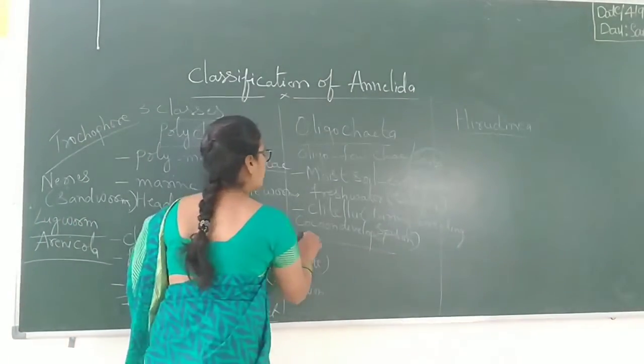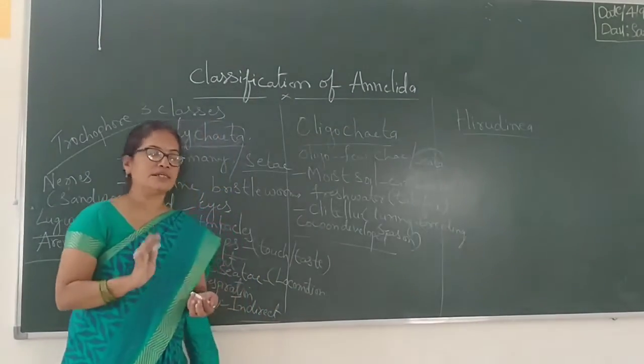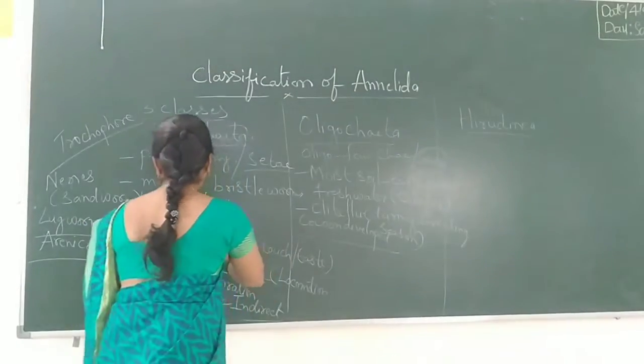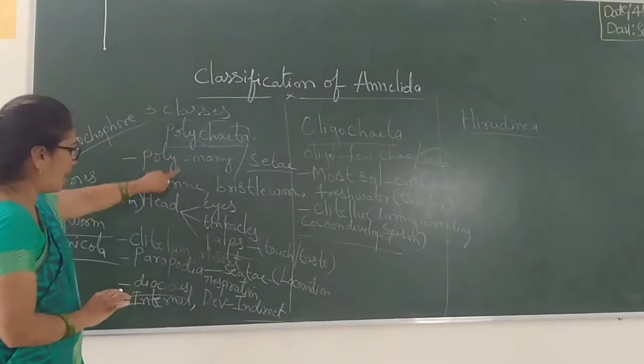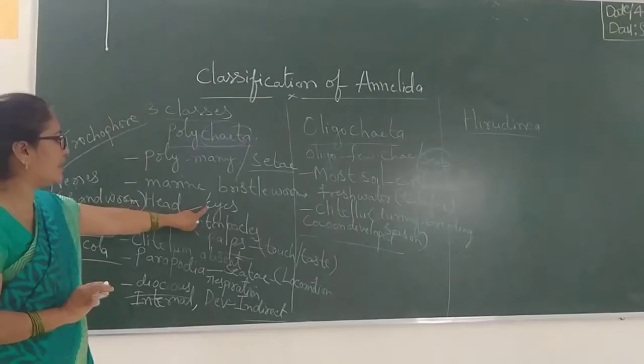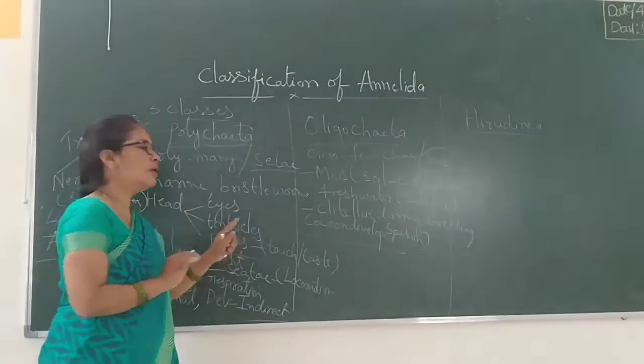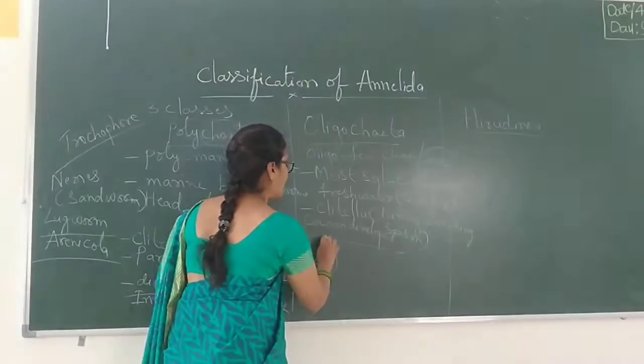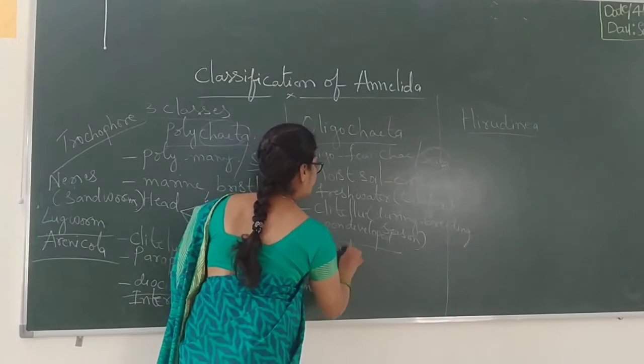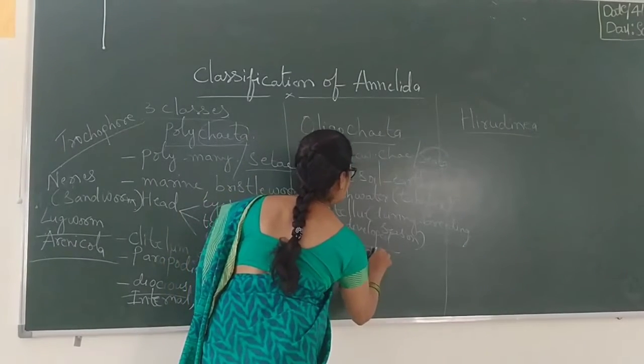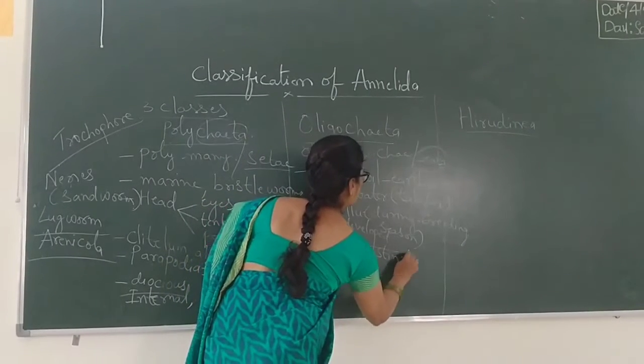Here they do not contain a distinct head. In the previous class they contain head with eyes, tentacles and palps, but here they do not contain any particular head. A distinct head is absent.